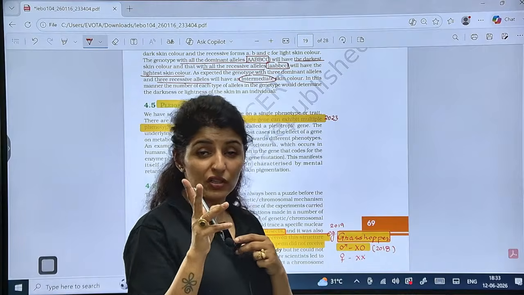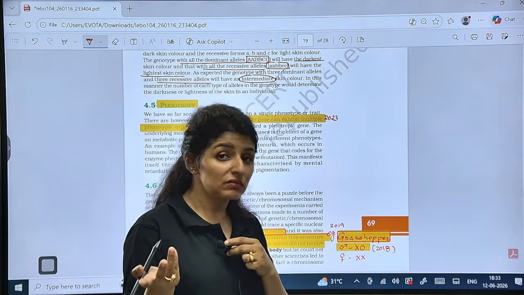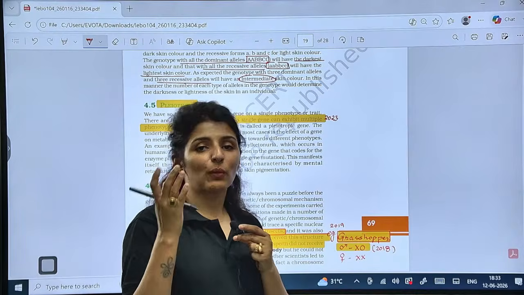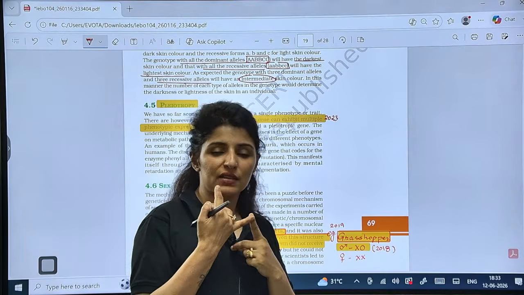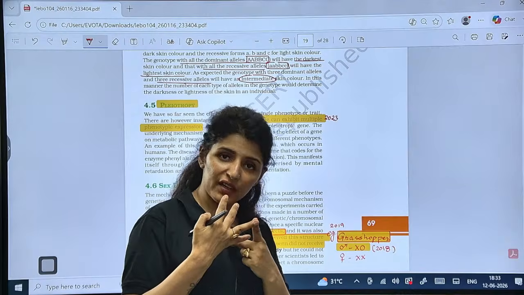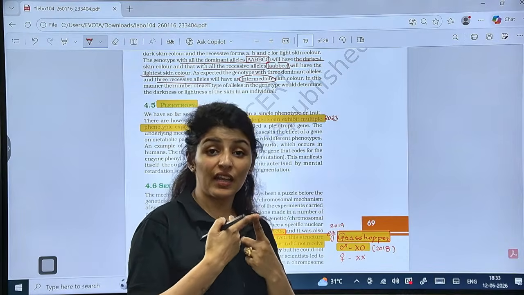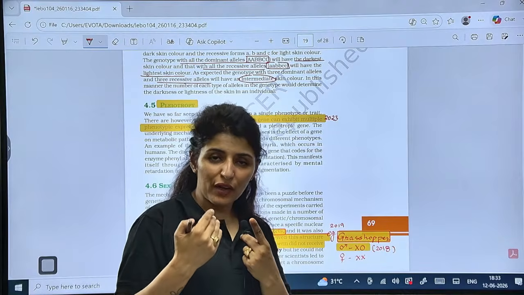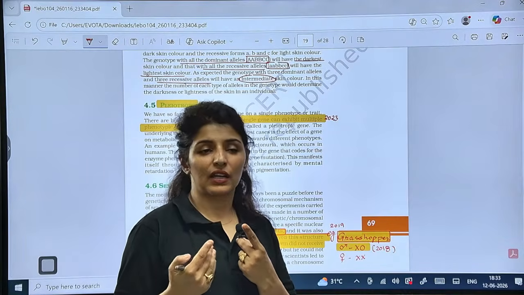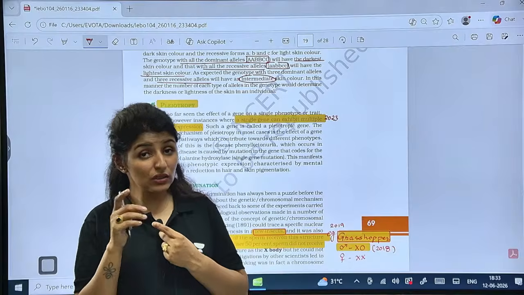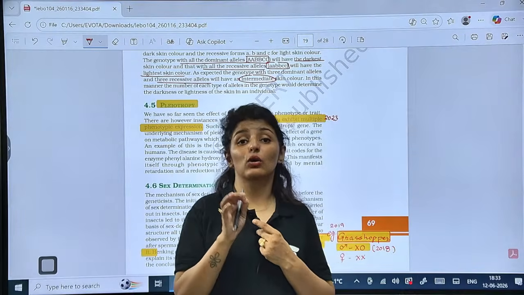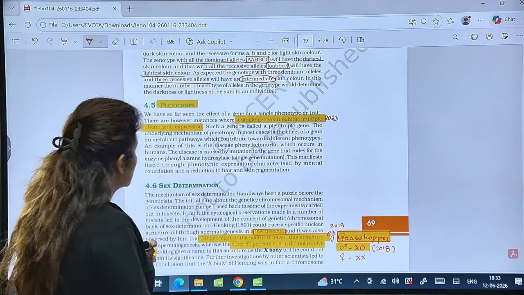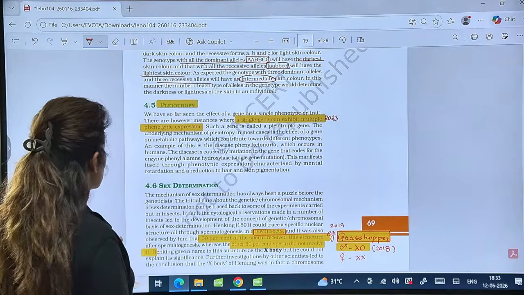When you're given 2 different genotypes, you have to cross and find out the possible phenotypes. So the trick is just to count the number of dominant alleles. All 6 dominant, darkest color. 5 dominant, very dark. 4 dominant, dark. 3, intermediate. Then after 3, if there are only 2 dominant or 1 dominant or 0 dominant, you get accordingly. And in my marathon, I have also given you the tricks, the formulae, to calculate the number of those phenotypes. Is that clear? So learn those tricks for quick question solving.